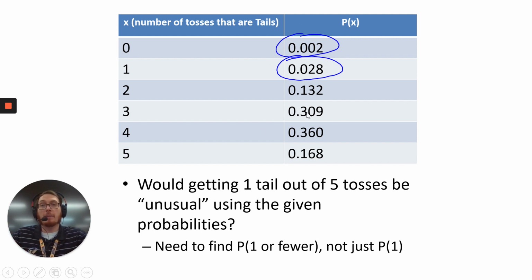Let's say it was 3 or above. If it was a probability of 3, I'd take 3, 4, and 5 and add those together. Now that one would be not unusual because it's higher than 5%, whereas this first one, these two add together to be less than 5% as you're looking at it. So anytime you're asked to see if something's unusual, you have to take that all the way to the end, whether it be below or above, depending on which one's closer.